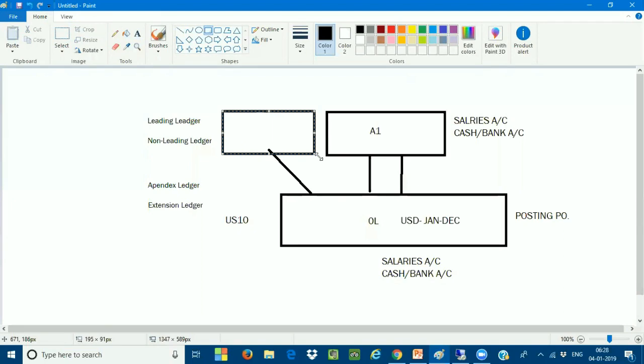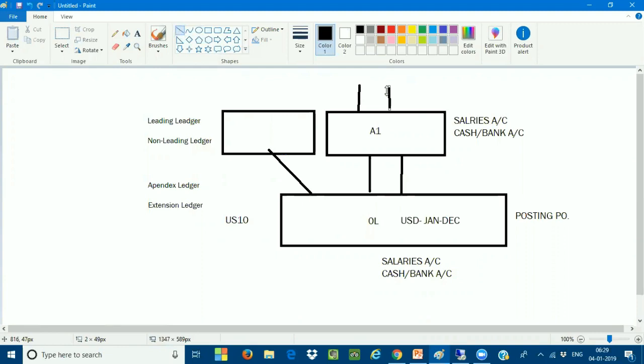Very, very important. One more thing: you can't have another appendix or extension ledger on top of an appendix ledger. You don't have a hierarchy like this. There is no hierarchical process of having one more extension ledger on top of another extension ledger. This concept is very, very important.